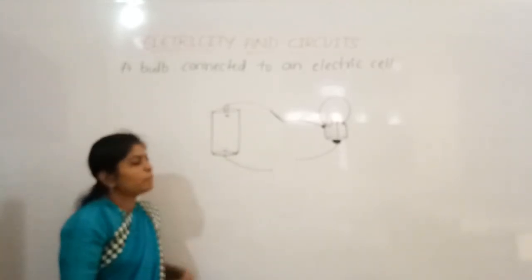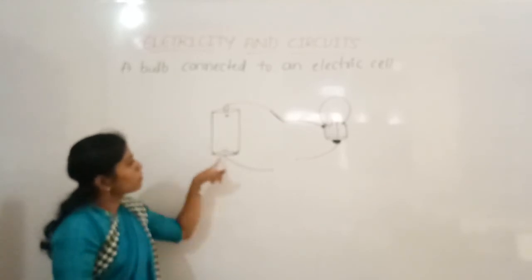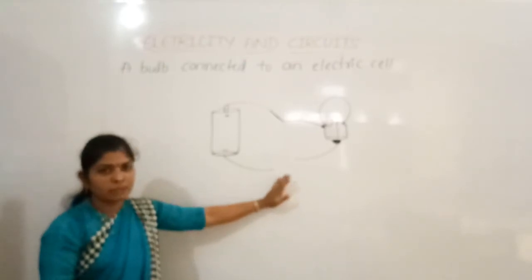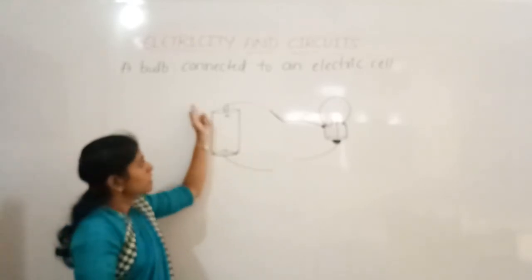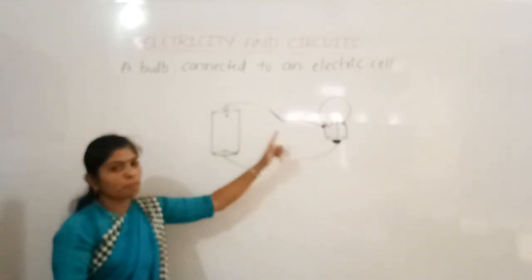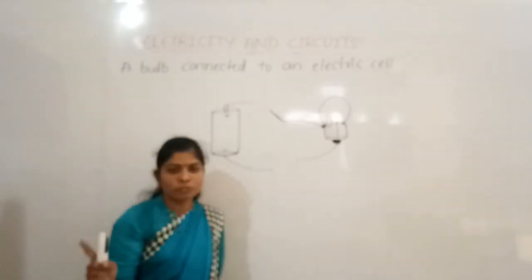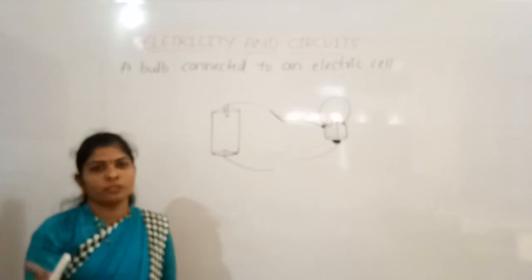Why? Because only when the positive and negative terminals are both connected will the electricity supply take place. Here there is no connection, which means the circuit is incomplete. Only when all the terminals are connected to each other can we say that it is a complete circuit.